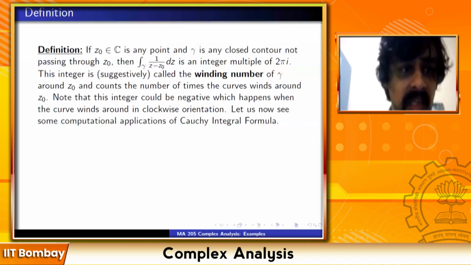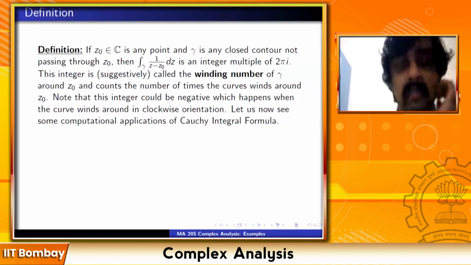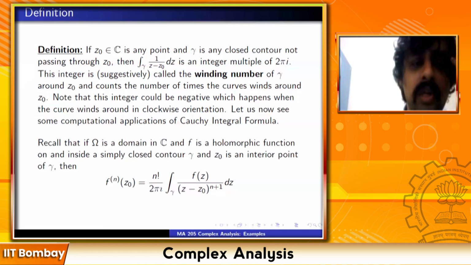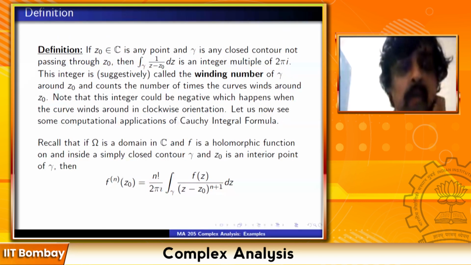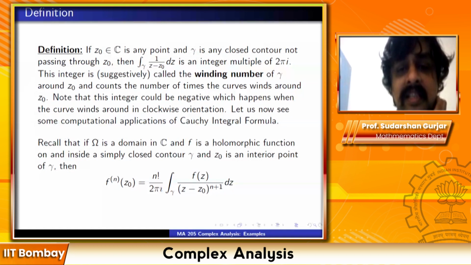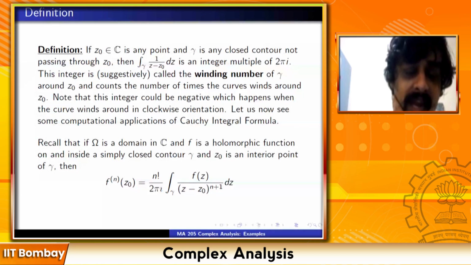Let us now see some computational applications of the Cauchy integral formula. We have seen a few. Recall that if omega is a domain in C and f is a holomorphic function on and inside a simple closed contour gamma, and z0 is an interior point of gamma, then the nth derivative at z0 is equal to n factorial upon 2 pi i times the integral of f(z) dz upon (z minus z0) raised to n plus 1. This is what we had. We have seen this from 2 lectures back.